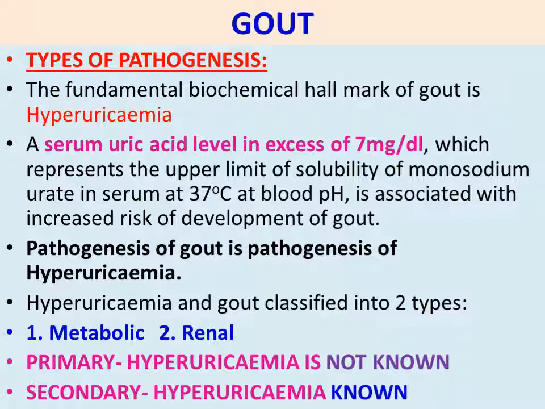Then primary uricemia, the cause is unknown. Unknown cause means it is called primary uricemia. Secondary uricemia means a known cause. So it is clearly known and the clinical features are easily distinguishable. Secondary uricemia.